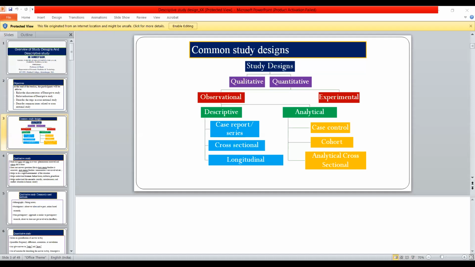In an observational study, you only observe, you don't intervene in anything. While in an experimental study, there is intervention by the researcher. Either a drug is given or a drug is withdrawn. Understood? For the time being, remember that clinical trials and vaccine trials are of the experimental type of research. Observational, you only observe.